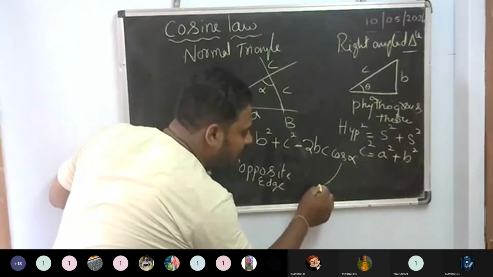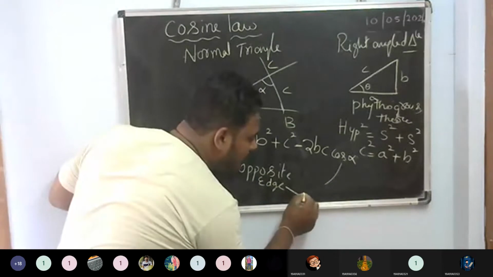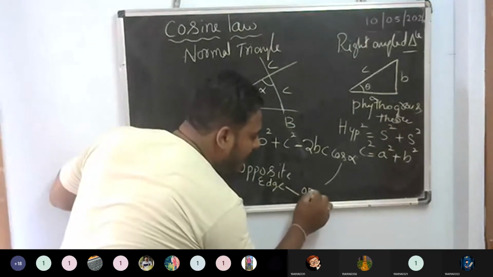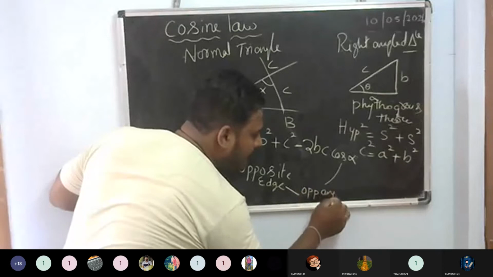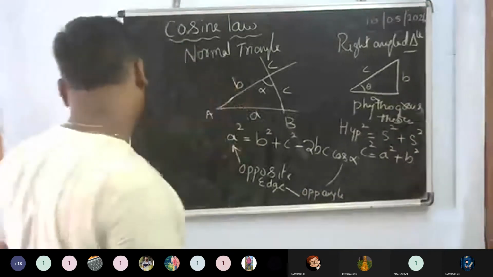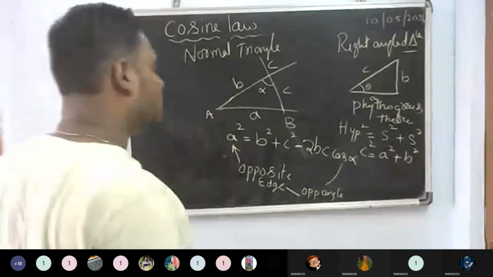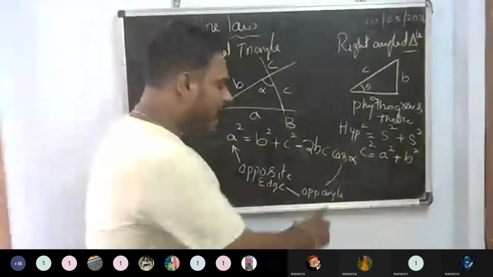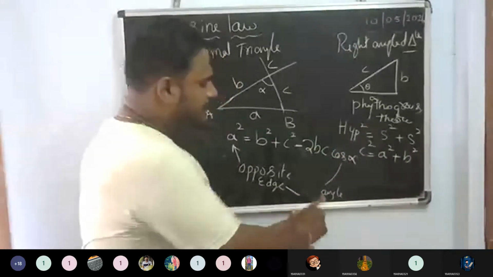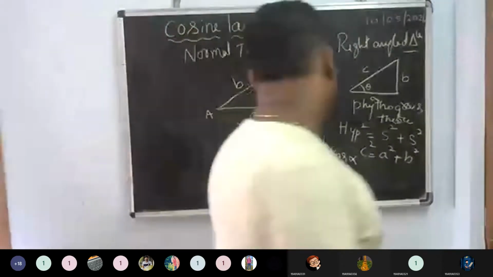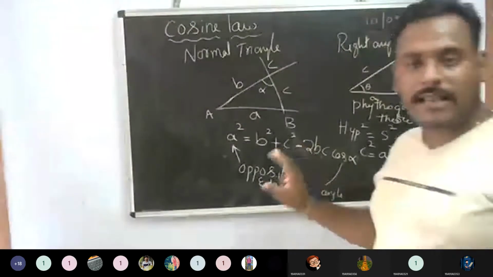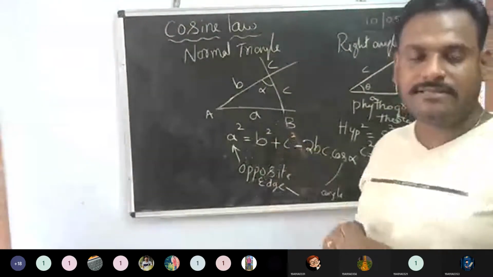And also this is the opposite angle. Opposite edge to the opposite angle, or else you can call it an angle. Simple. This is about the cosine law. Is it okay?